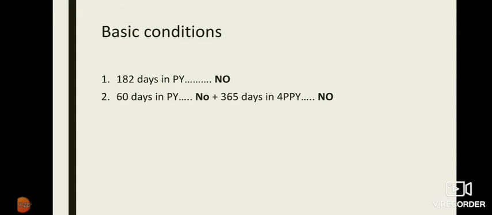So Miss Reva has stayed less than 60 days in the previous year, and she did not stay in India for 365 days out of 4 preceding previous years, because she arrives in India for the first time in 2020. That means in all the previous years she was not resident in India. She was resident of Pakistan. That is the reason she was not there in India for 365 days out of 4 preceding previous years. So both the basic conditions are not fulfilled.